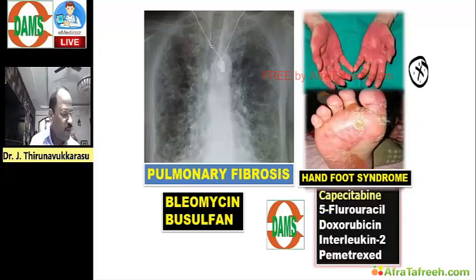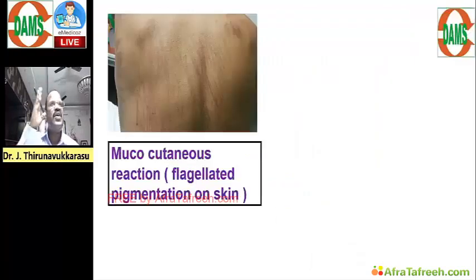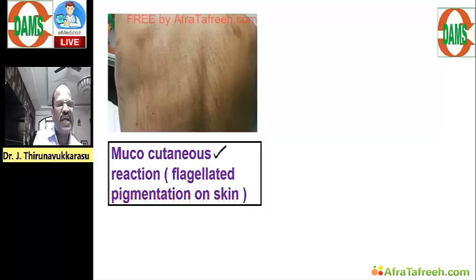Capecitabine, most important. Other than capecitabine, you should know 5-FU, doxorubicin, interleukin-2, and pemetrexed causing hand-foot syndrome. And then this is very important. Look here. Look at the skin rashes, mucocutaneous skin rashes, that is flagellated skin pigmentation.